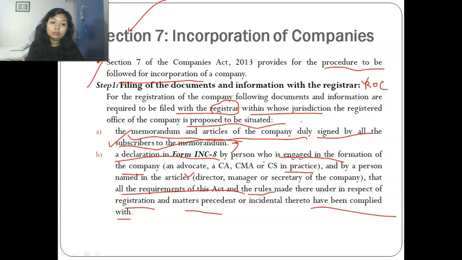So the first thing that we have to give is the memorandum and articles, duly signed by the subscribers, and second is a declaration in form INC 8, given by the professional and the first director. How will you know who the first director is? The one named as first director in the articles. And you have to declare that all the requirements of the act and rules made thereunder are duly complied with regard to registration.